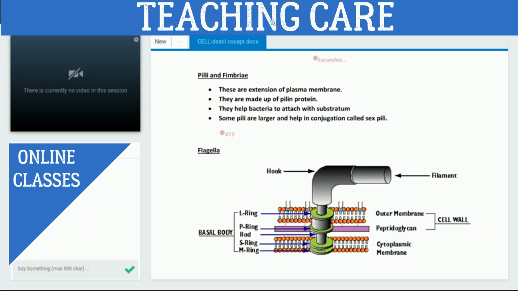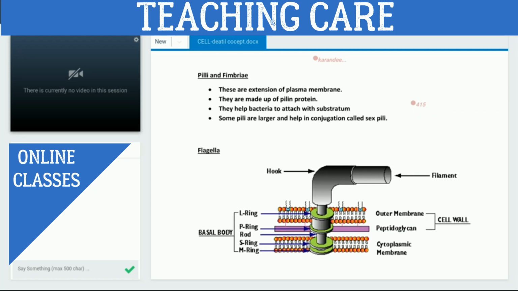Some pili are large and help in conjugation. Conjugation is a type of genetic recombination; later on, we will discuss it. In conjugation, two bacterial cells come together and attach with the help of this larger pili, also called sex pili or sex pilus.